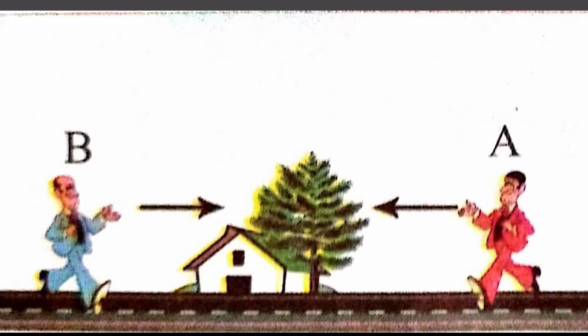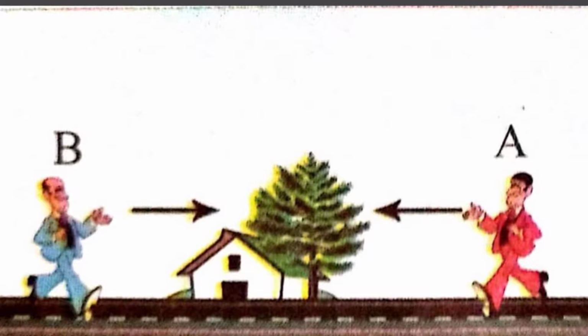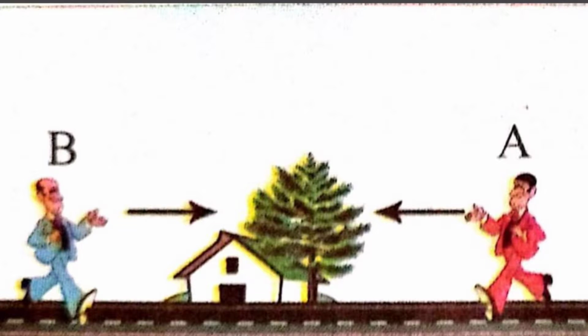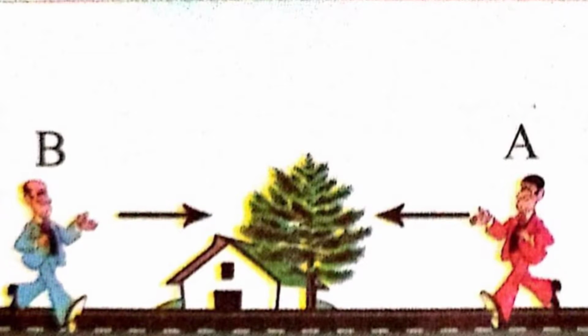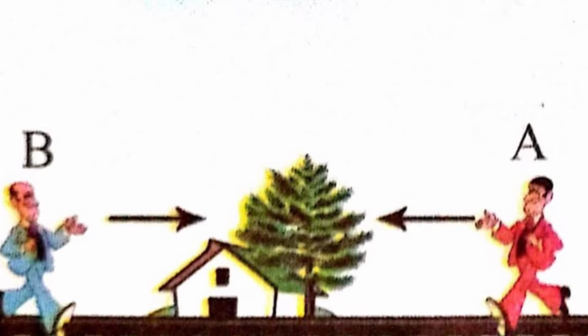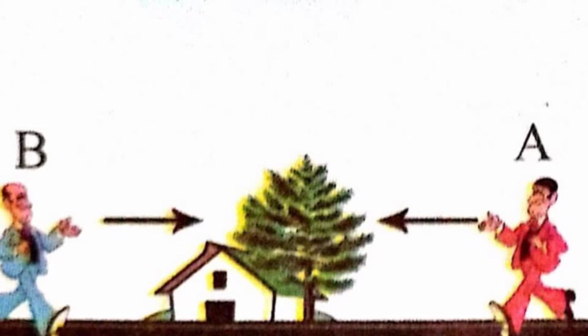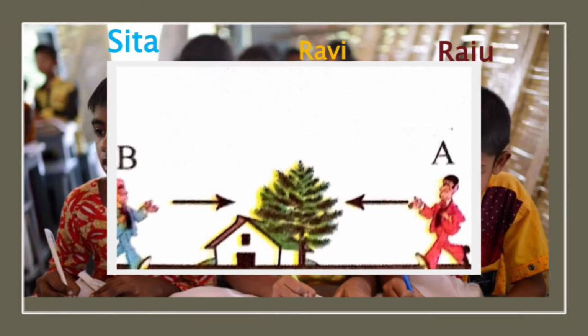The person A said that the house is on his right hand side. The person B said the house is on his left hand side. Here, clearly we are speaking of left and right by a person. He has to assume a direction based on which he can decide his left and right sides.